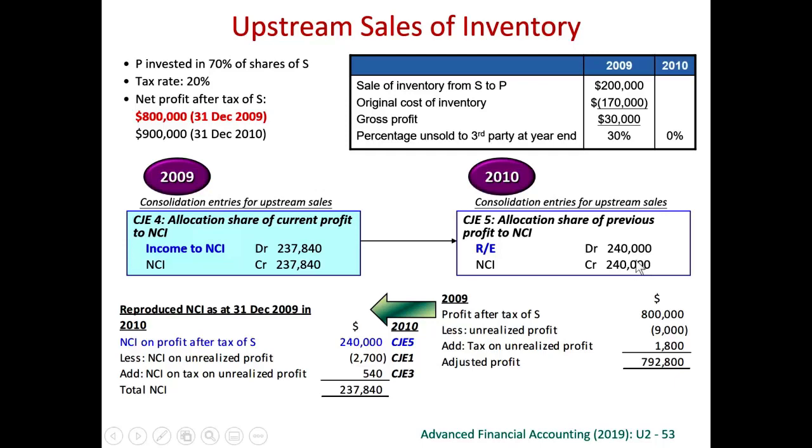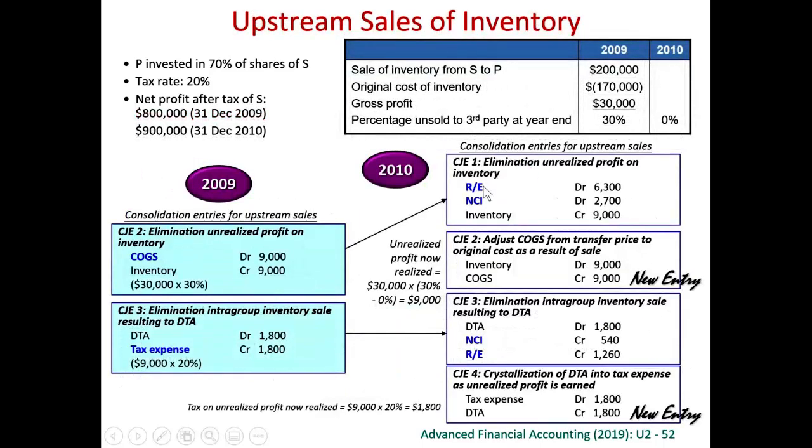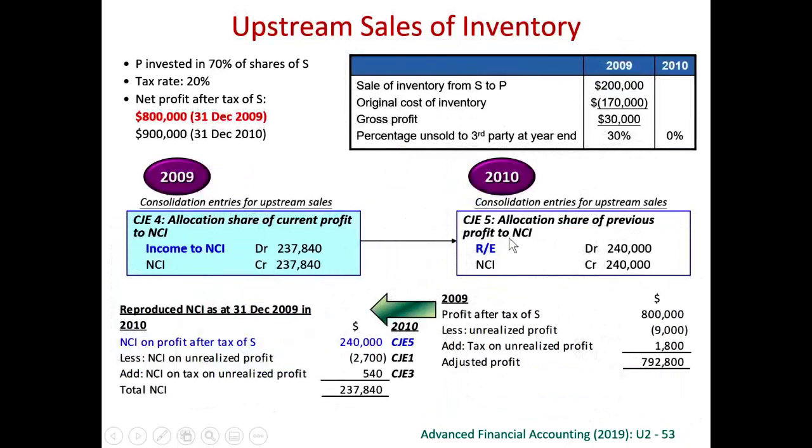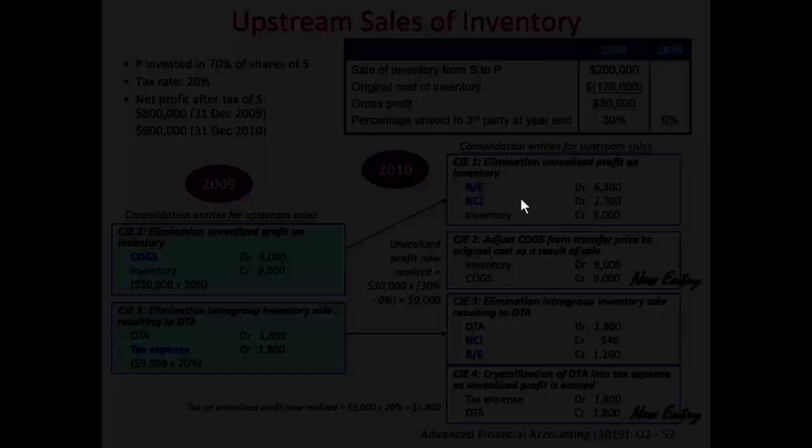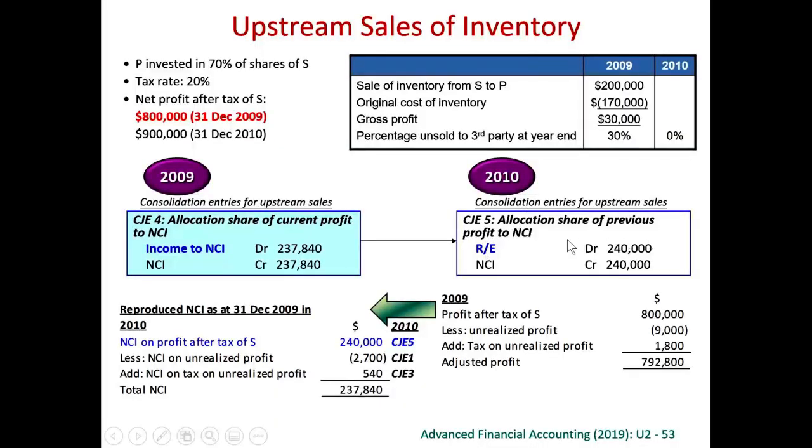But usually I recommend you to adjust in the individual journal entry, so that you know that you have to share between the parent and the non-controlling interest. And also, if we do not do it in the individual journal entry, there will be many adjustments here, right? Because everything relating to the retained earnings should be adjusted here. So therefore, a lot of adjustments. So I recommend you to adjust in the individual journal entry. And therefore, when we share the retained earnings, we don't need to do any adjustments at all.